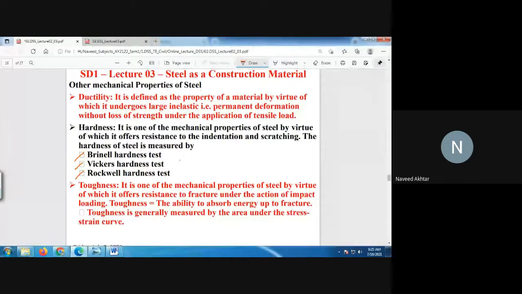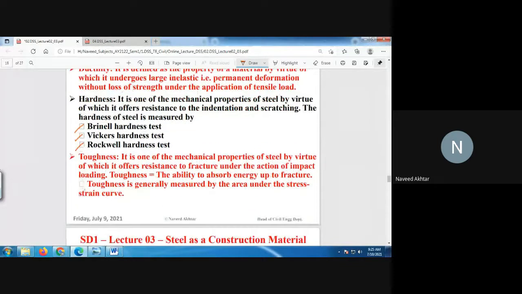These machines are available in the mechanical department. Then toughness, it is one of the mechanical properties of steel by virtue of which it offers resistance to fracture.